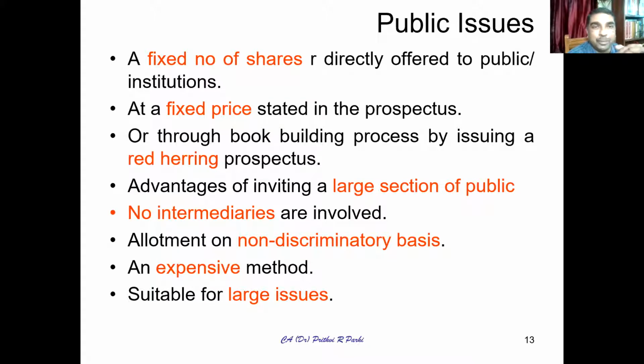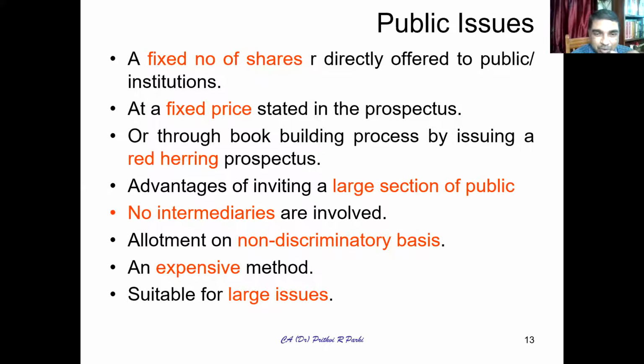So as you have seen, a fixed number of shares are directly offered to the public at a fixed price. You have understood the price is also fixed. If it is not fixed price, then it is through the book building process by issuing a red herring prospectus, which is called the RHP. The advantage is that you can invite a large section of people simultaneously.